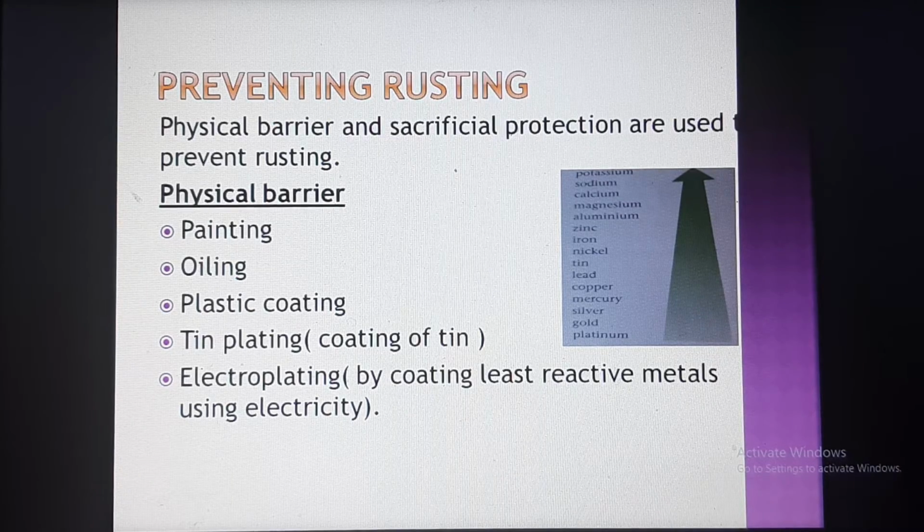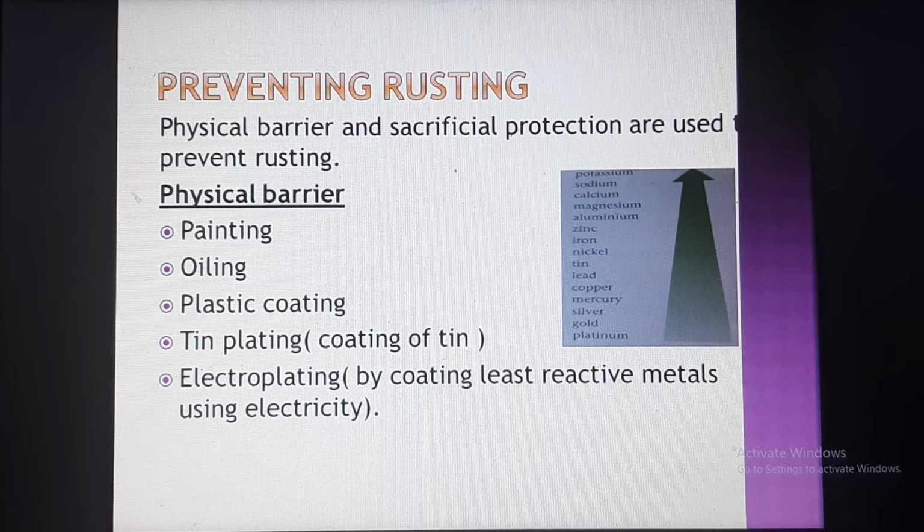Here we are discussing the physical barrier. Physical barrier means painting, oiling, plastic coating, tin coating, electroplating, etc. We already know painting: if you paint iron pieces, they will not rust that easily. And if you put oil on the surface of iron pieces, they will not rust very easily. And if you make a plastic coating over the iron, it will not rust very easily. In the same way, tin plating.